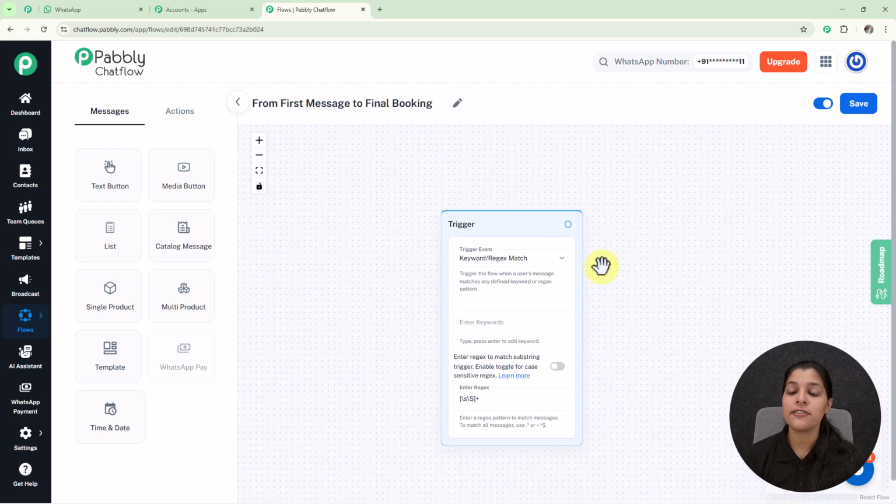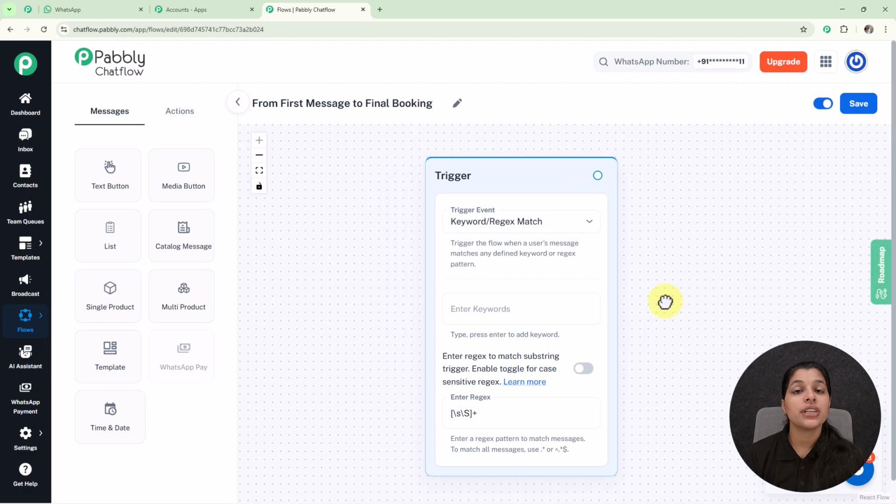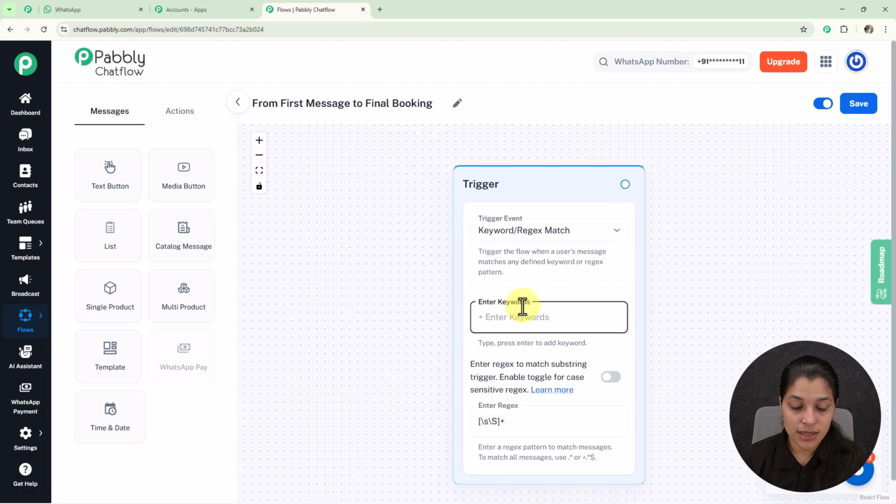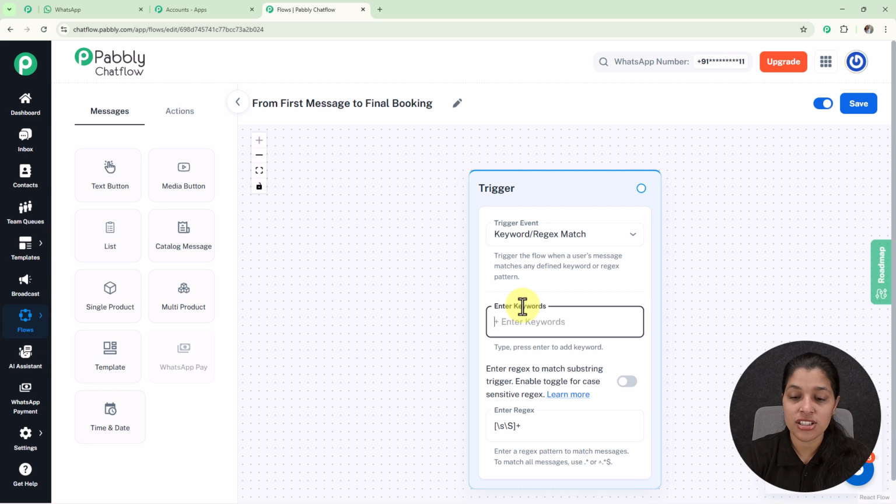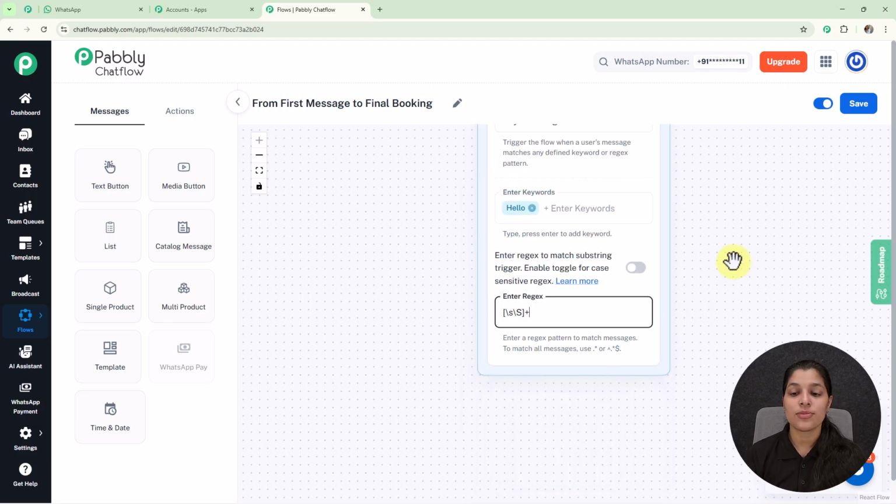Now you might be thinking, what is this keyword and regex? Keywords are the words which initiate your WhatsApp chatbot. Let's say I want to initiate my WhatsApp chatbot as soon as someone enters the message hello. So here I have made this word my keyword, and afterwards we are getting this option for regex.